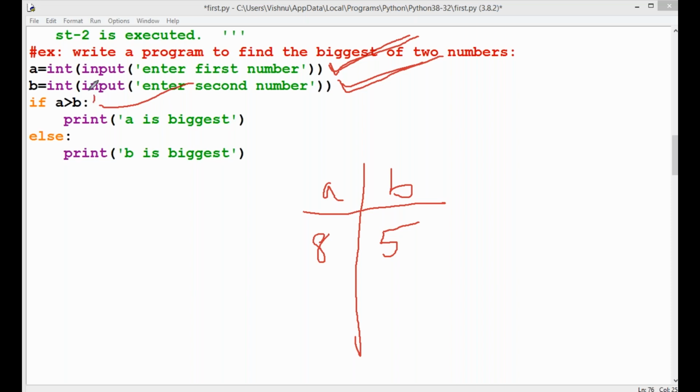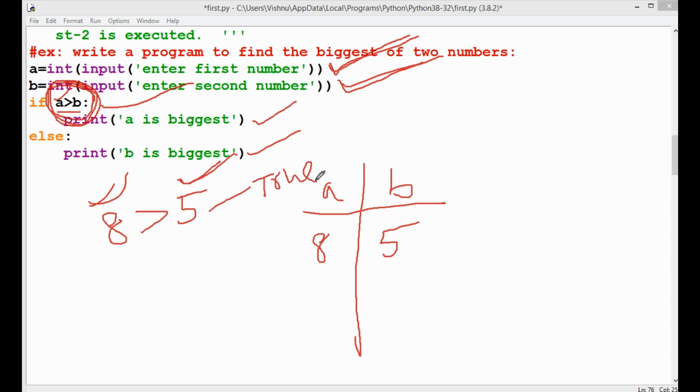Here the third statement checks the condition. This is the condition, this is the junction. Either execute this statement or execute this statement based on the condition. If A is greater than B, what is the value of A? 8. What is the value of B? 5. 8 is greater than 5. Does this condition return true or false? This condition returns true. That's why we execute this statement.